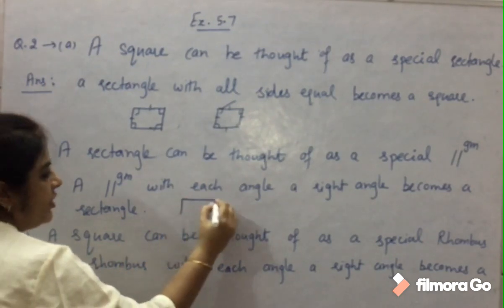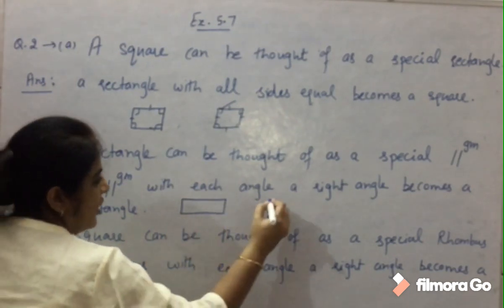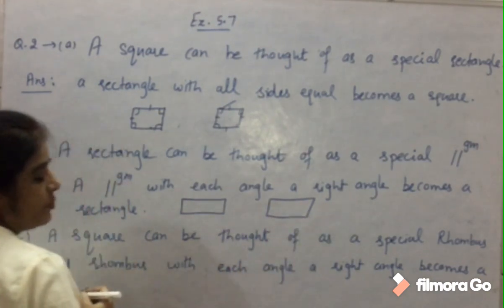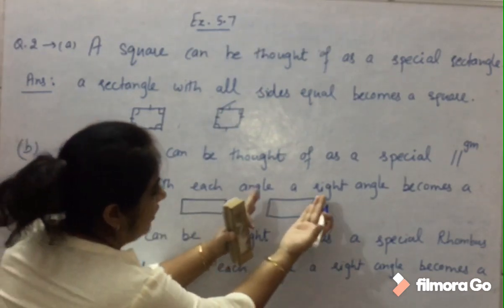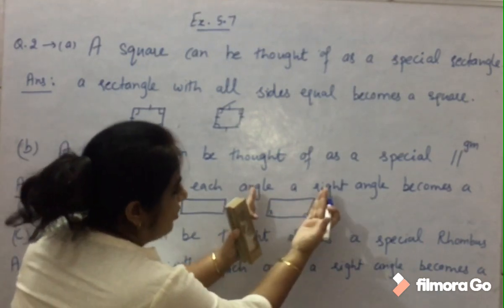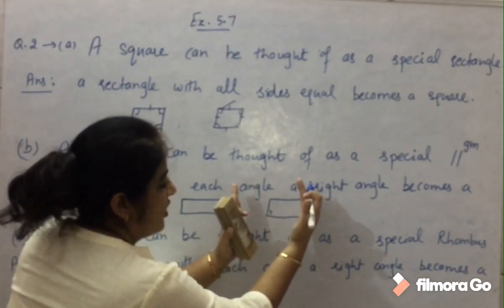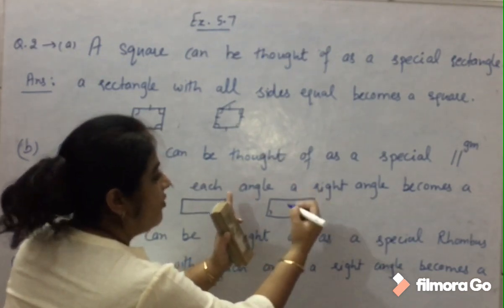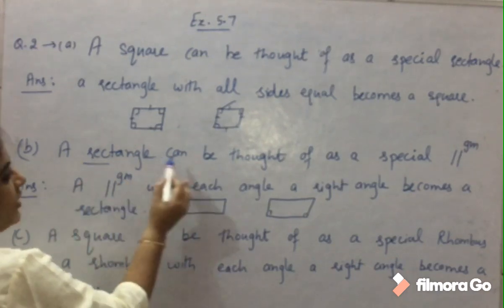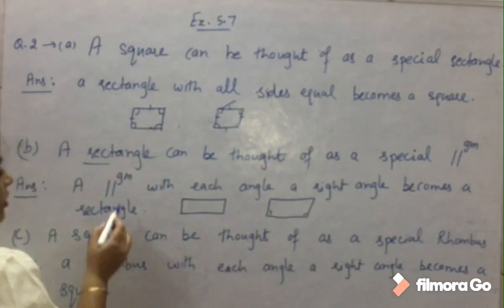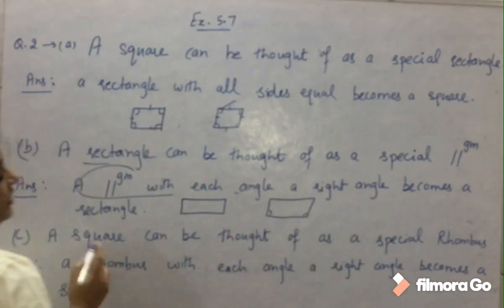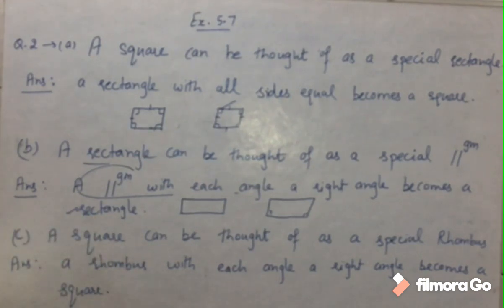The next is how a rectangle can be thought of as a special parallelogram. This is a rectangle, and this is the shape of a parallelogram, and we have already discussed its properties. See what the difference is. These angles are not 90. If we rotate the parallelogram and get an angle of 90 here, it will become a rectangle. So how can a rectangle be thought of as a special parallelogram? When in a parallelogram each angle is 90, then it becomes a rectangle.